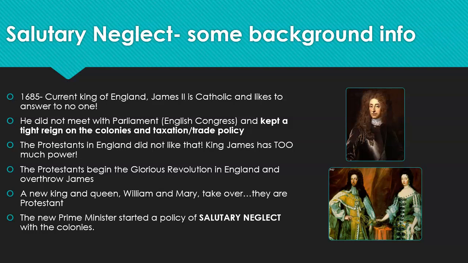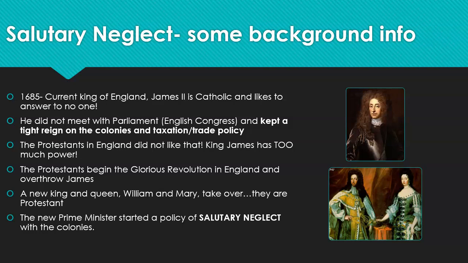So James II didn't like answering to anybody, and he does not meet with his Parliament and keeps a very tight hold on the colonies and what kind of taxes that they have to pay and what they can do with trade. Think about mercantilism and the navigation acts. He's really got a tight hold on the colonies on what they can and cannot do. But remember, we said he's Catholic, and the Protestants that live in England don't like that. They don't like the way he's this supreme ruler who doesn't answer to anybody, right? He has too much power.